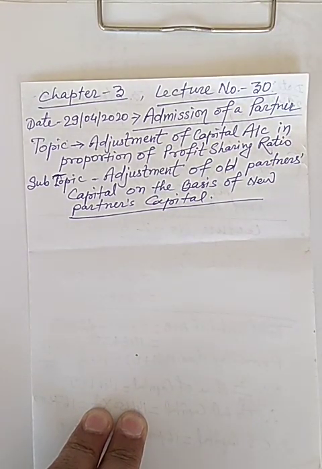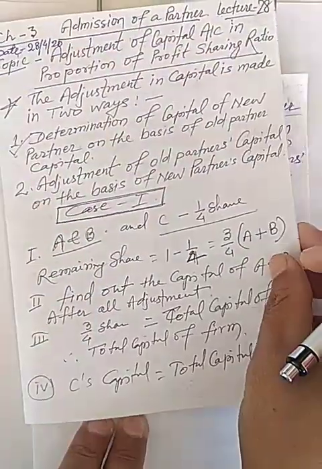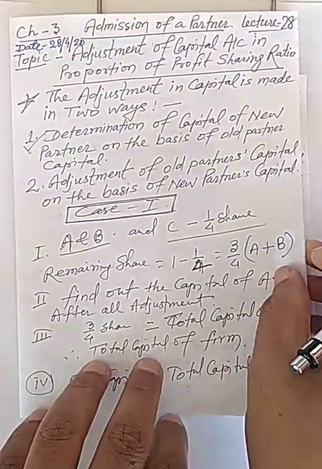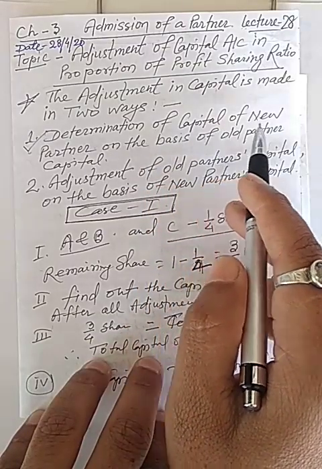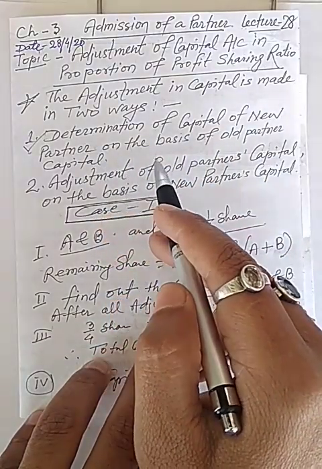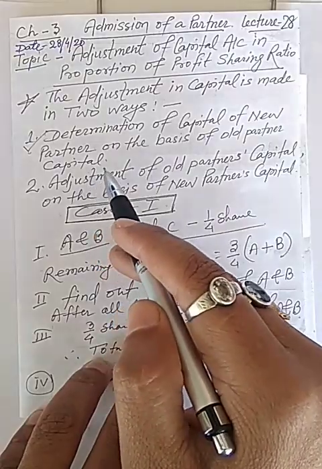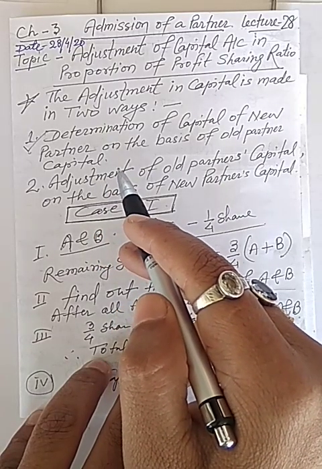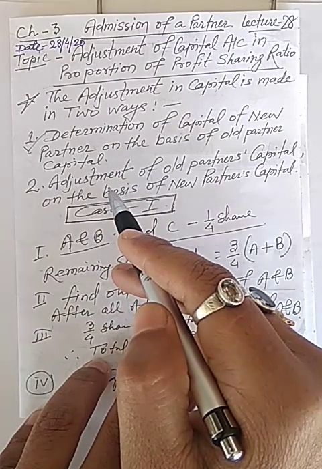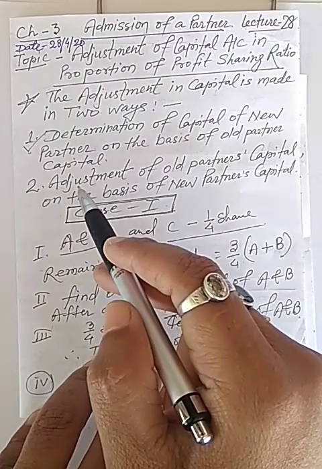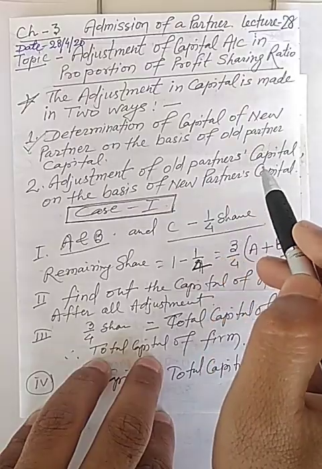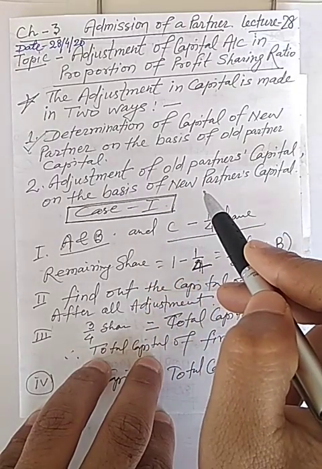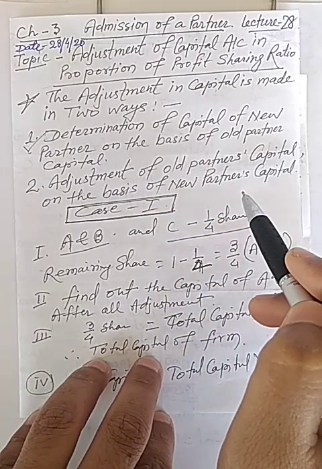First way was determination of capital of new partner on the basis of old partner capital, and now this is the second point, adjustment of old partner capital on the basis of new partner capital.